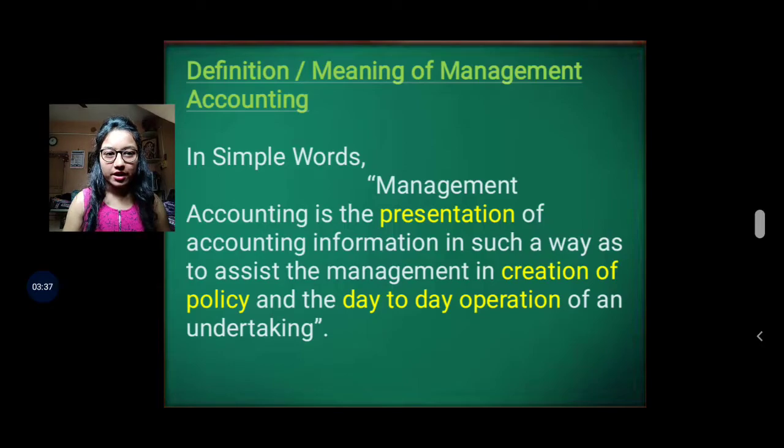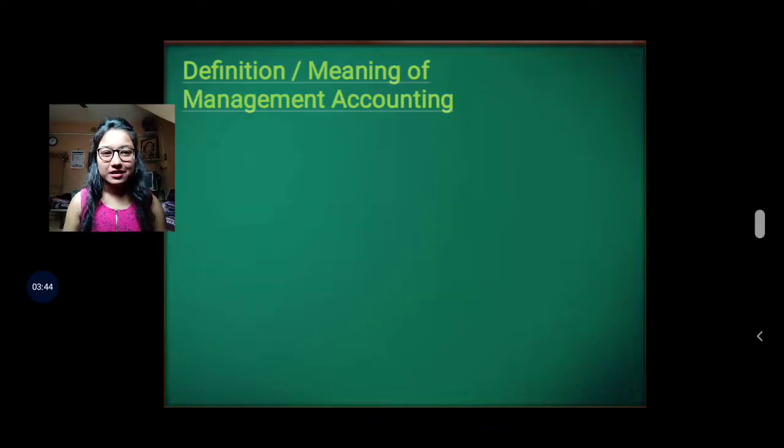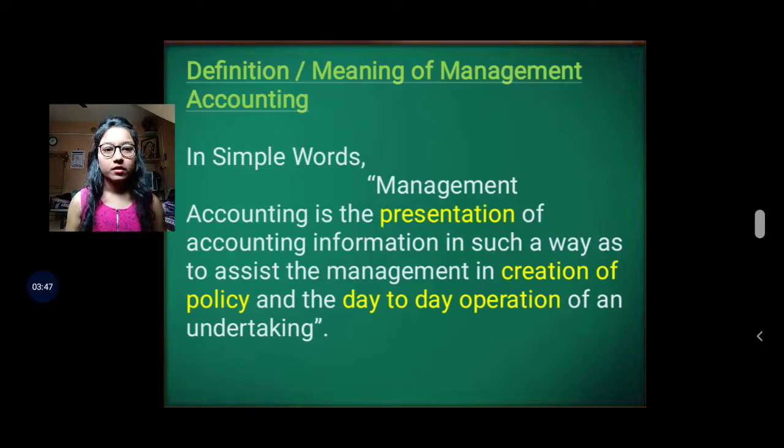What it says is that management accounting is the presentation of accounting information in such a way as to assist management in the creation of policy and the day-to-day operation of an undertaking. It means that management accounting represents accounting information in such a way that it is helpful to the management for what purpose? For the creation of policies and day-to-day operations of an undertaking.